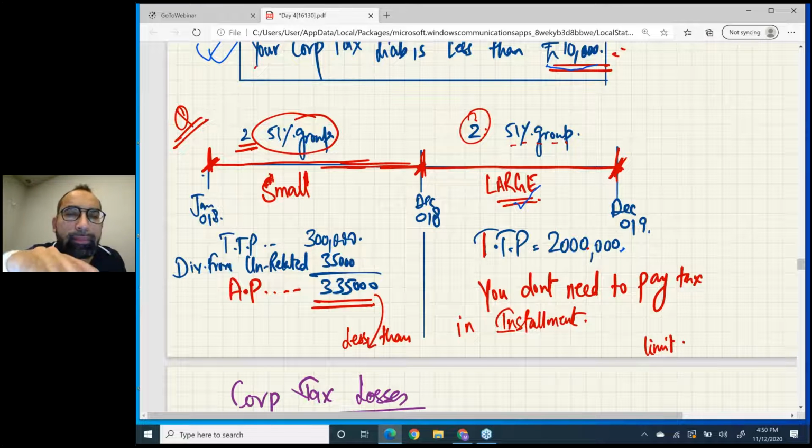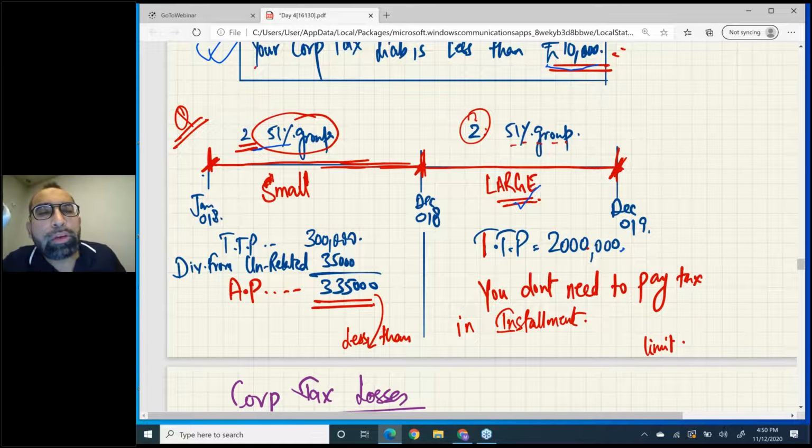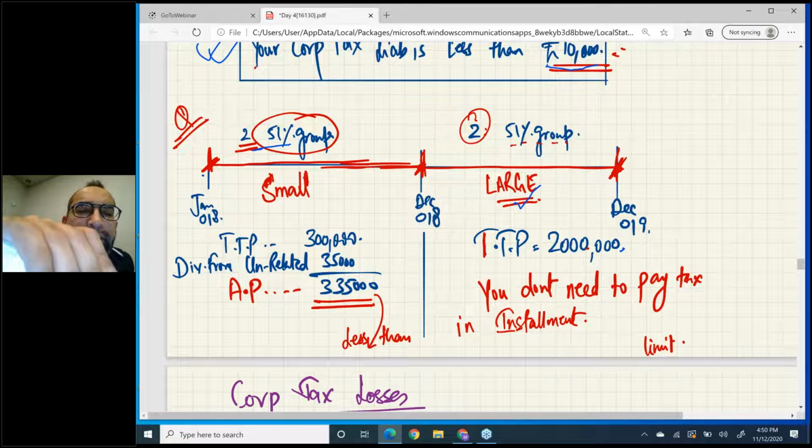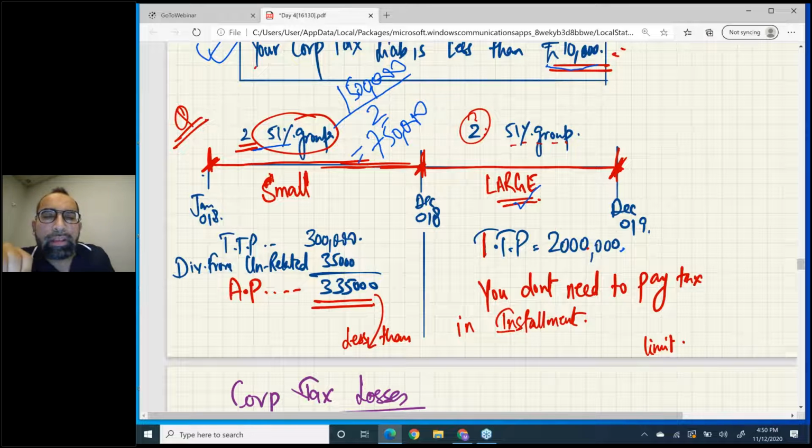Last year you have 251% group of companies. You are a member. Total 251% group of companies are there. Okay, so your limit will be divided by 2. Your 1,500,000 limit will be divided by 2. So your limit is 750,000.